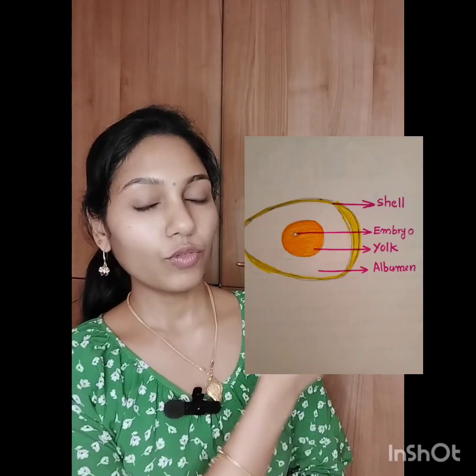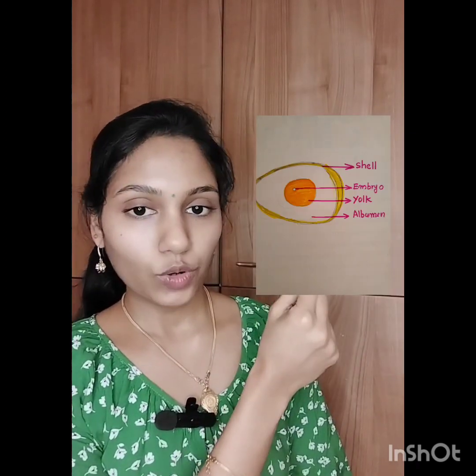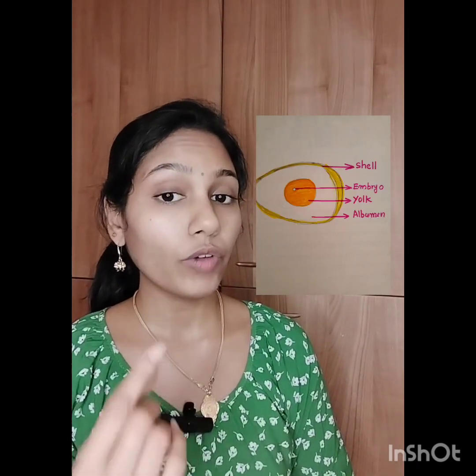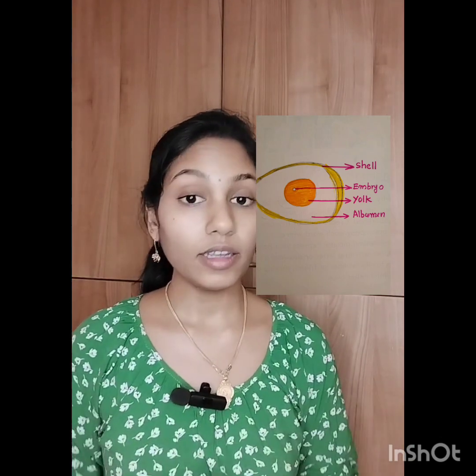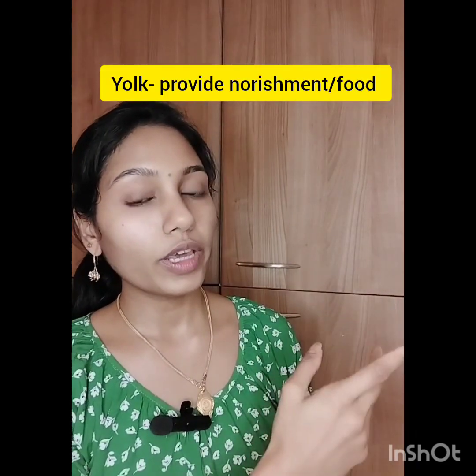Here, all of you look at this picture. You can see the white part is the albumen and the yellow is the yolk. And inside this yellow part, you can see a white thread or white spot-like structure. That is the embryo. We know that the embryo needs food and water for its growth and development. So, this embryo gets food from the yolk. The function of the yolk is to provide food and nourishment for the growing embryo.